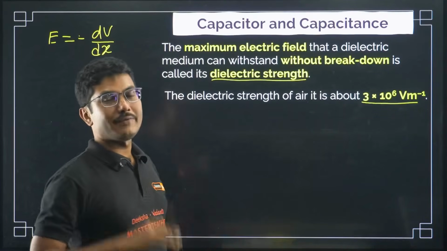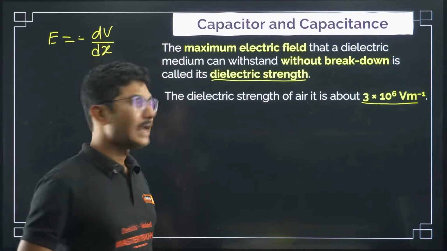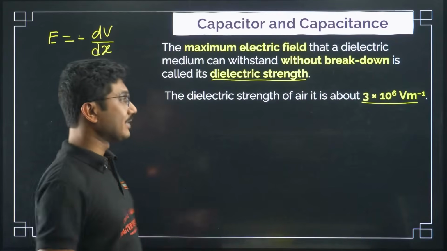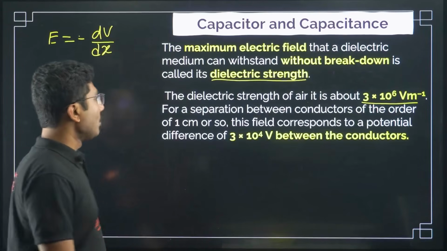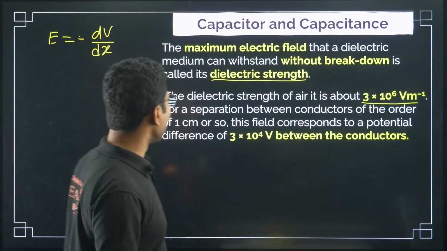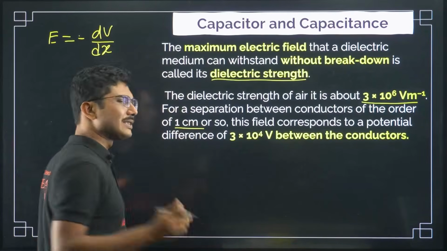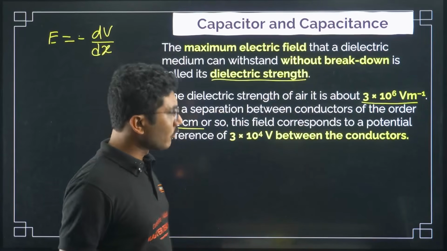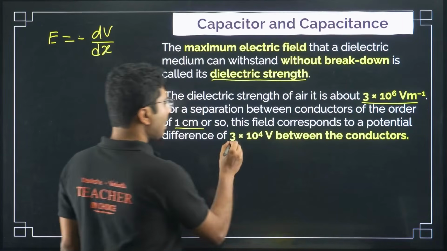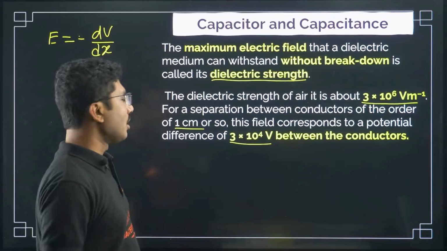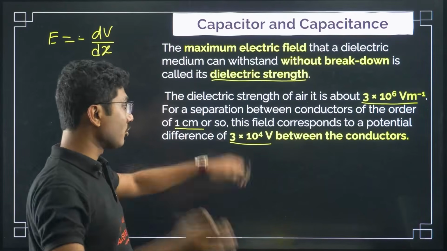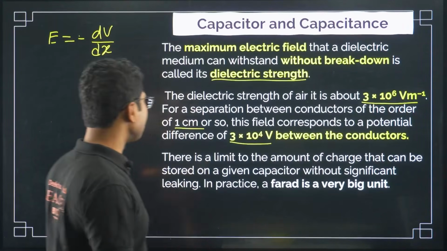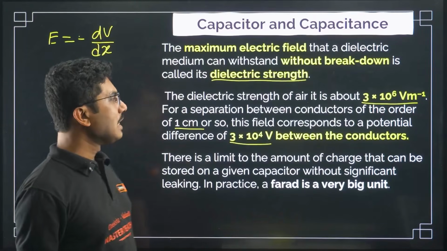If the electric field is below this level, the charges will stay. If the electric field value crosses this limit, then charges will start leaking. For a separation between the conductors of the order of 1 centimeter or so, this is the limit. This field corresponds to a potential difference of 3 into 10 to the power of 4 volt between the conductors. So this is the corresponding voltage. There is a limit on the amount of charge that can be stored in a given capacitor without significant leaking.